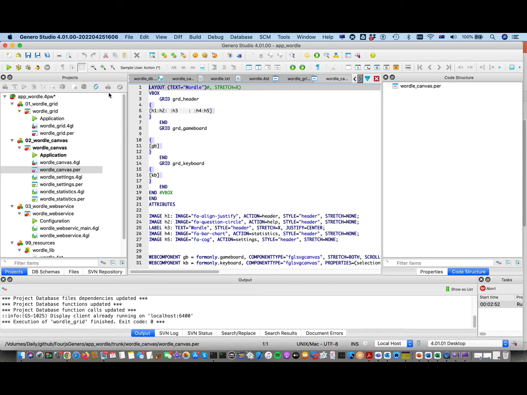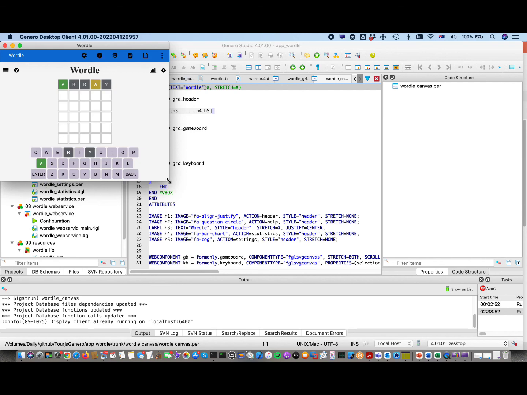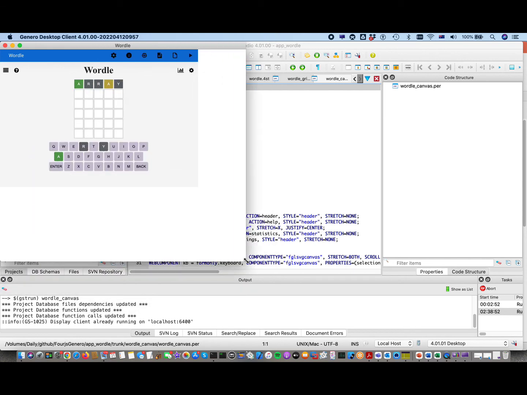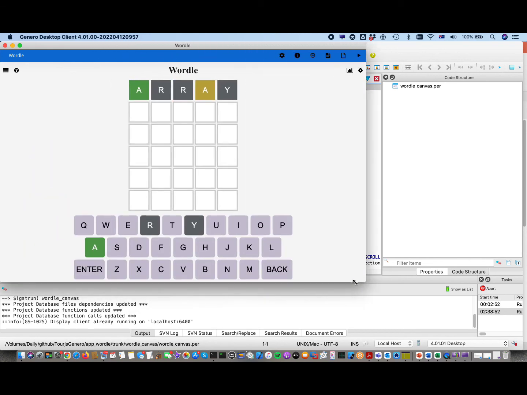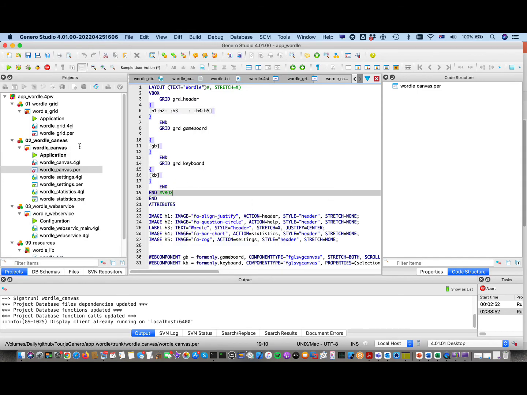So now when I run the screen with web components, I get a much better looking screen that looks closer to how I want it to. And if I move things around, you notice it's also responsive and changes accordingly. So I was much happier with that rendering using FGL SVG Canvas. That takes a little bit more coding.